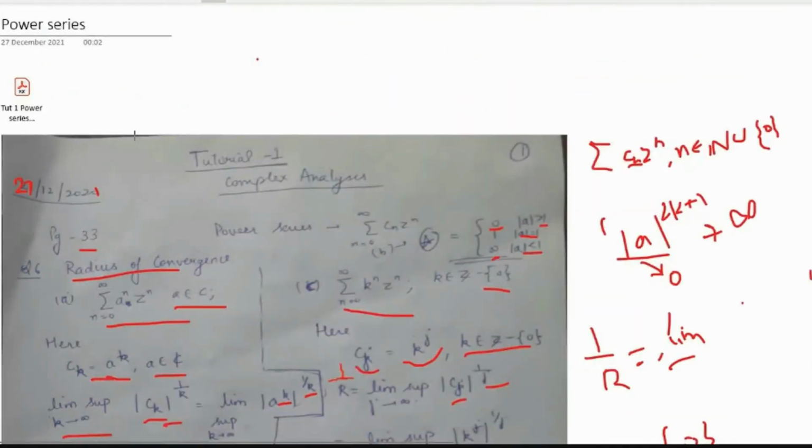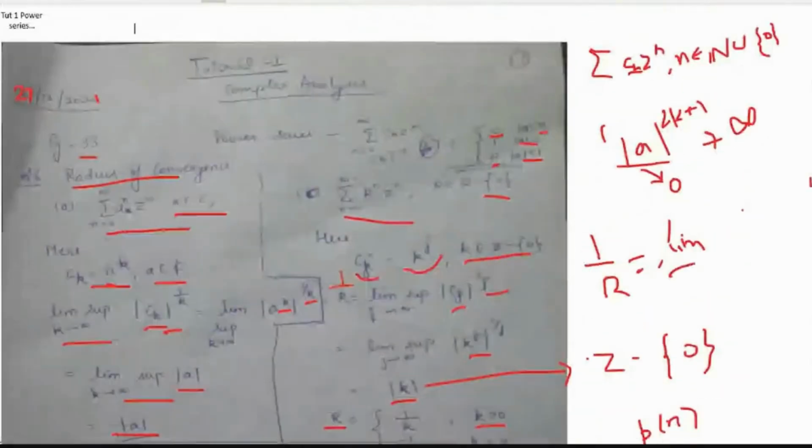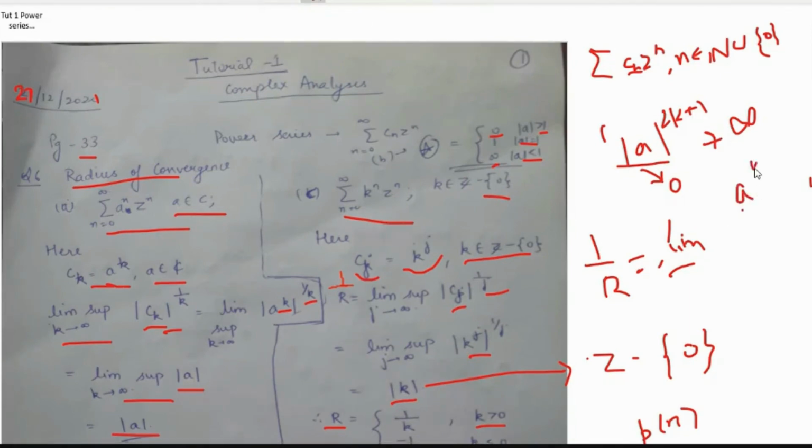Okay, so like in this question, in question number A, this part ck was summation a to the power k, right? If we used a to the power k upon a to the power k plus 1, then finding the limit was not easy, because first we would have to bring the k up, and then finding the limit is not as easy as it is now. If we are taking modulus of ck to the power 1 by k, it is easier. k to k cancel. This equals the modulus of a, right?